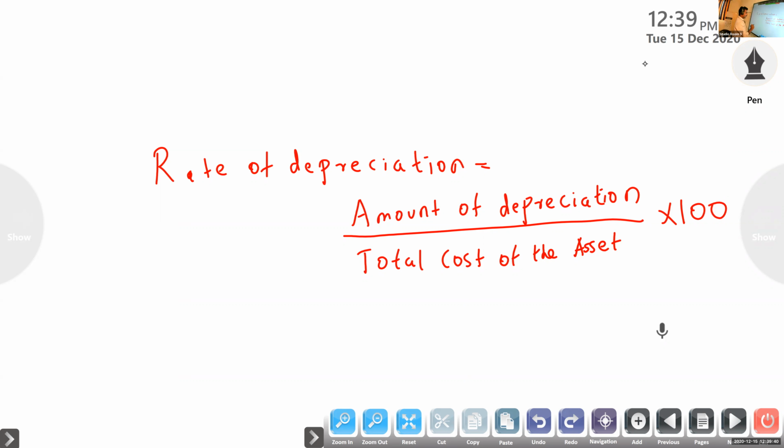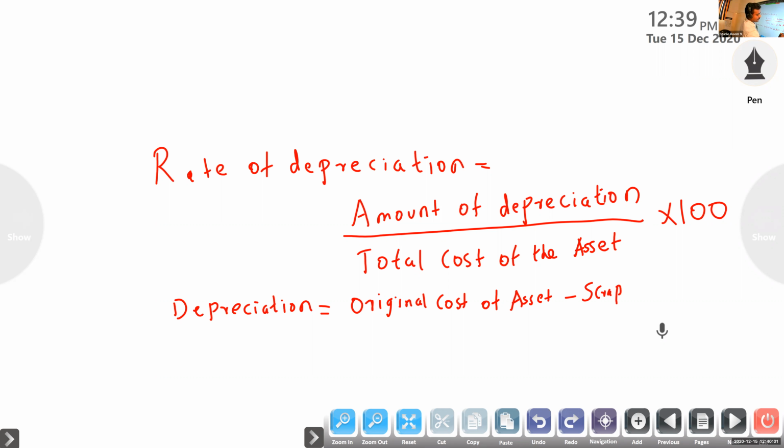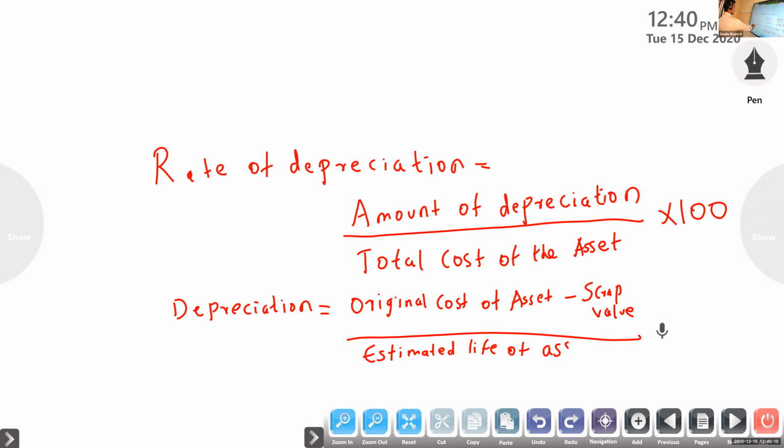Through this we get the amount of depreciation.